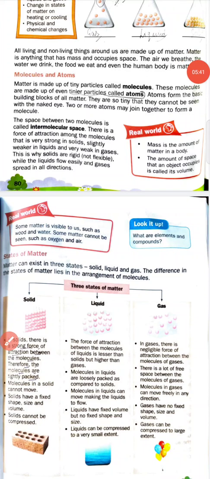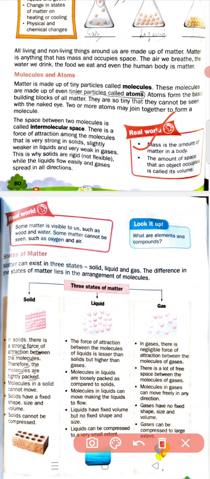We have discussed molecules and atoms. And students, what is mass? Yes students, the quantity of matter, or the amount of matter present in it, is called mass. And students, what is volume? The space occupied by an object is called its volume.